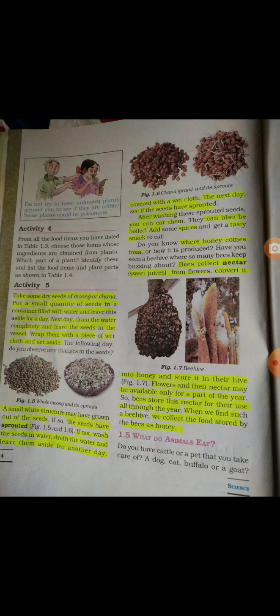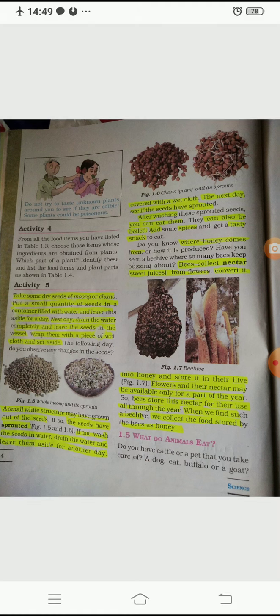It is shown over here in your phone. I have highlighted these sentences which you have to underline. Yes, so what is said in this experiment? Have you all underlined? Finish underlining? Okay.